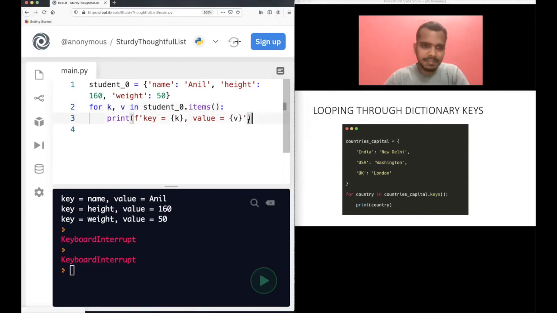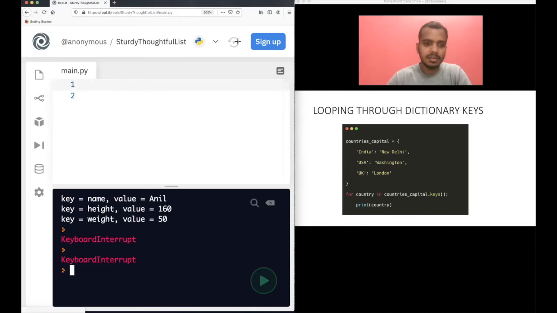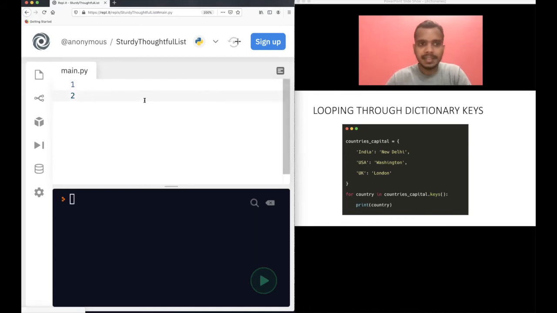Okay. This is the new example. I will not take this example, I will clear this also. I will take a different example, that is countries and capital. Again, I need to write this because I am not able to find this in my search history, because I am working on internet here. So some data gets lost, so I need to write it again. Okay, I will just write it fast.